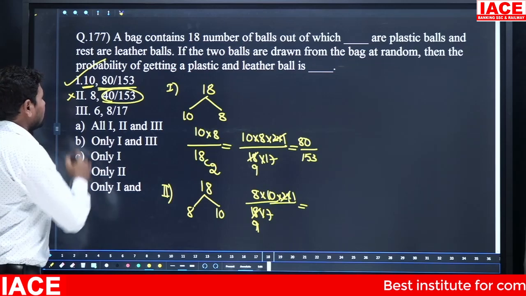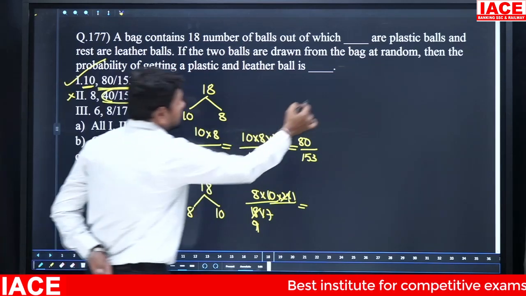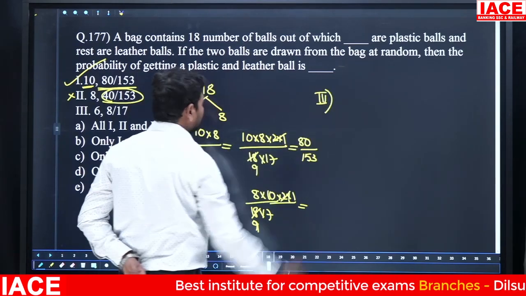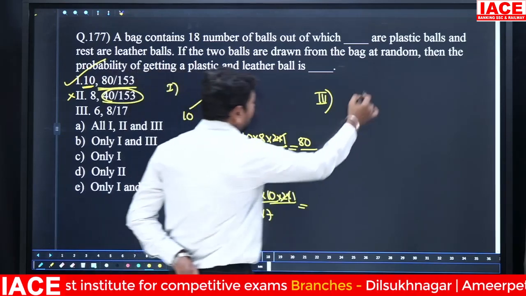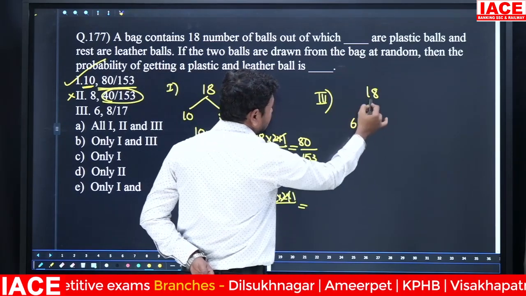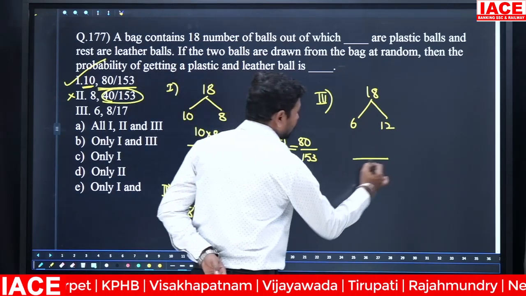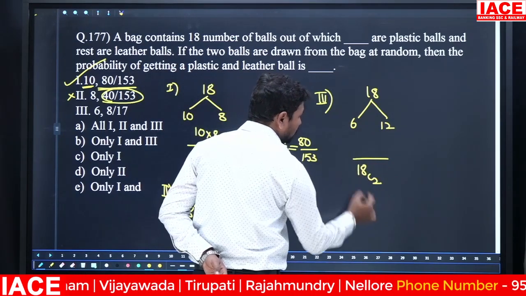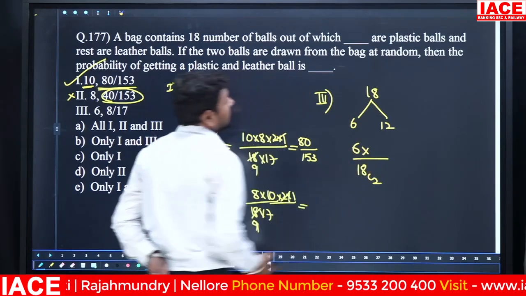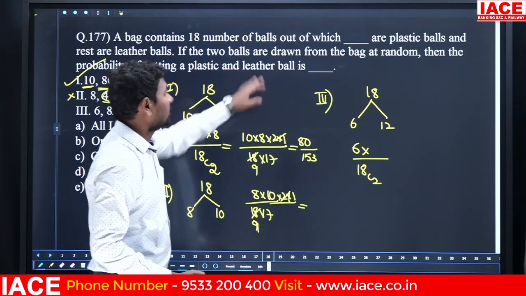Next, check statement 3. Look at statement 3. Here they mentioned 6 balls. Out of 18 balls, 6 balls belong to plastic, so the remaining is how many balls? 12 balls. 12 balls belong to leather. Then total 18 balls are there. Out of 18 balls we have to pick 2 balls. The first one belongs to plastic ball, the second one belongs to leather.